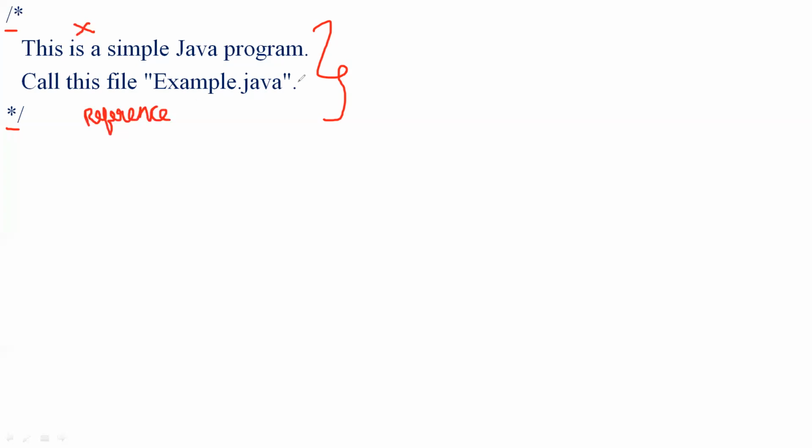Unlike the other programming languages, in Java we have three different types of comments. Whatever we have seen now is an example of a multi-line comment.